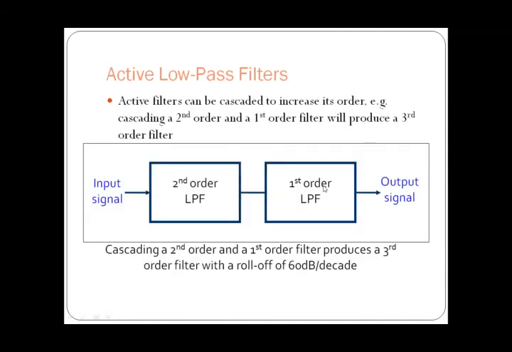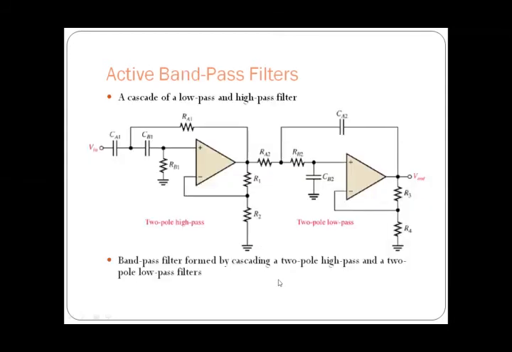Active low pass filter. Active filters can be cascaded to increase their order, as we have observed. For example, cascading a second order and a first order filter produces a third order. If we cascade a second order and a second order, we produce a fourth order. If we cascade two fourth order filters, we obtain an eighth order filter. So if we cascade a number of filters, the number of poles will increase. That increases the roll-off rate of the filter.